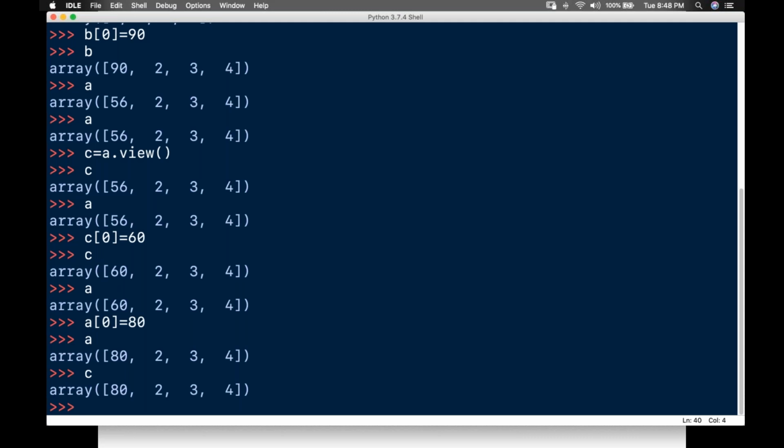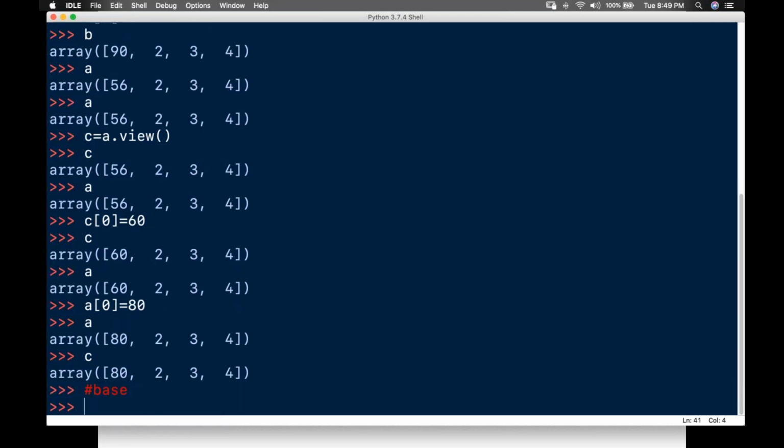Every numpy array has an attribute called base. It returns None if the array owns its data. Otherwise, it returns the base attribute, the original object.